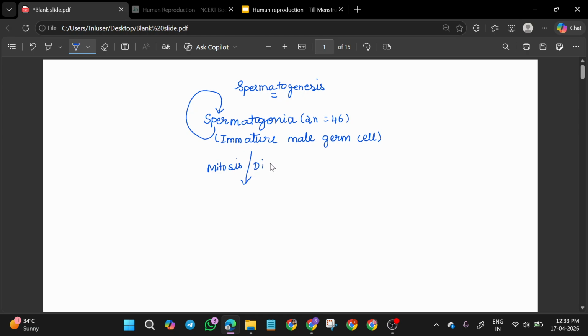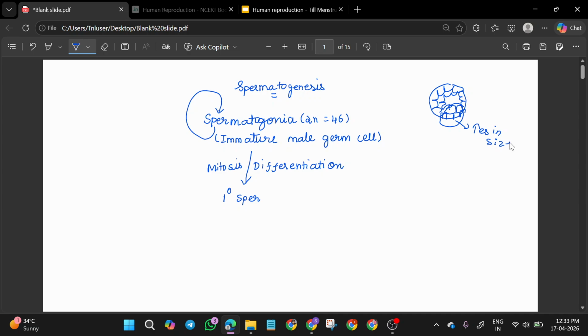But then it will undergo differentiation and form primary spermatocyte. In the seminiferous tubule there are many cuboidal cells. Some of these cells divide further, and some cells increase in size.